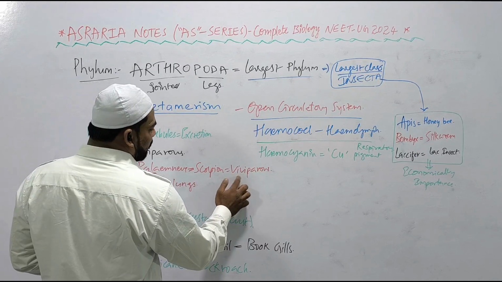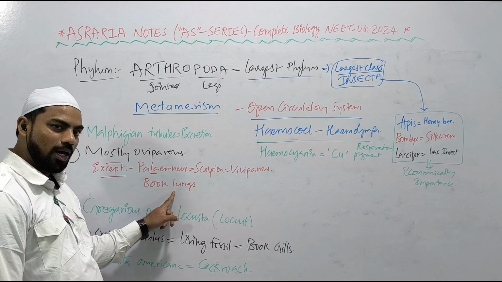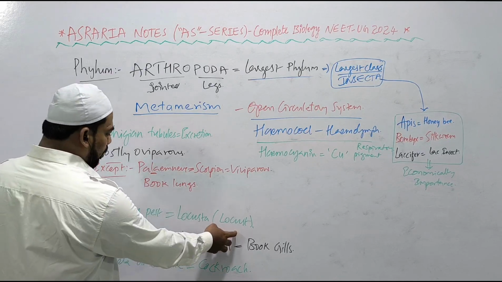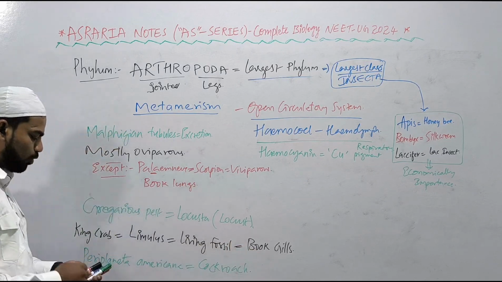Pandinus, scorpion, is viviparous. And in Pandinus there is only a single one, so what are the respiratory structures? Book lungs, and in the lungs also a single one, right? Gregarious pest, Locusta, locust. King crab, Limulus, is a living fossil, right? And its respiratory structures are book gills.